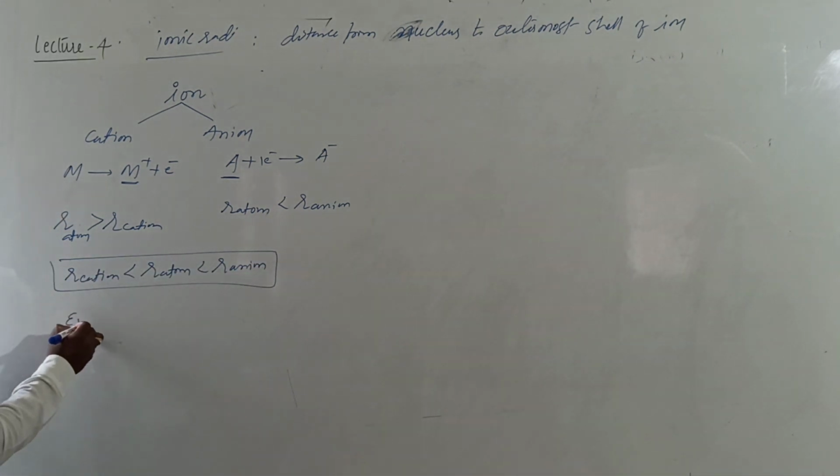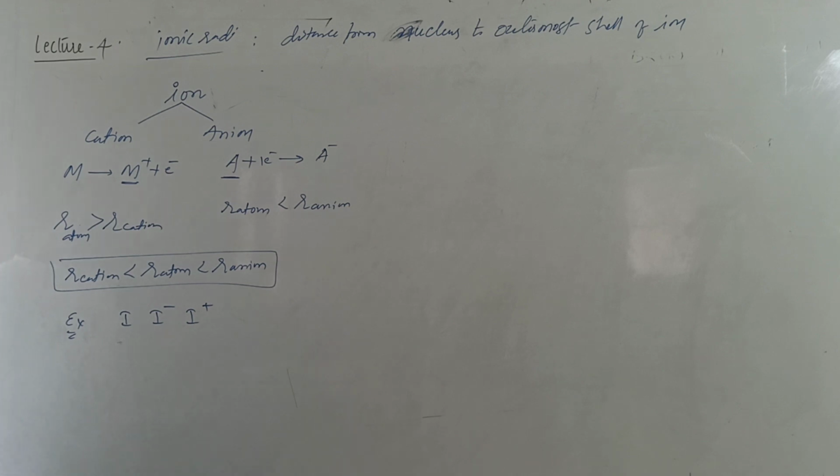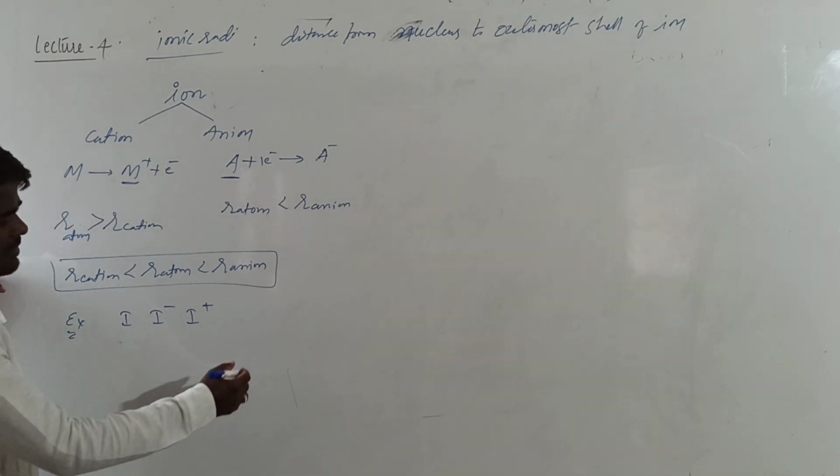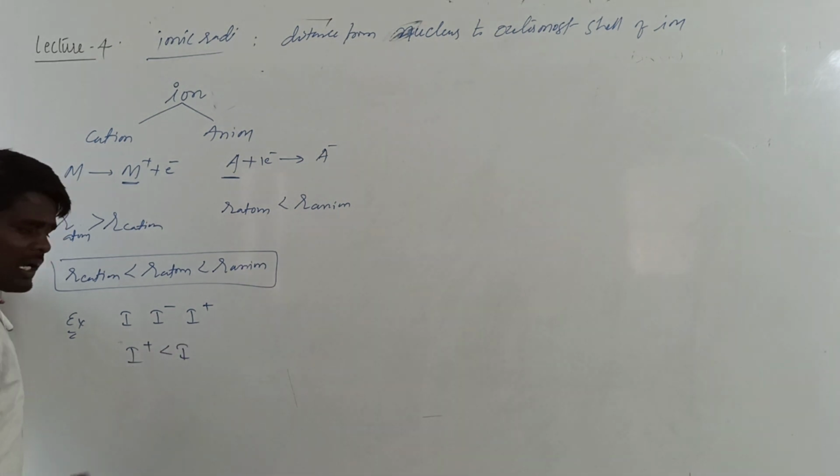For example, if I give I minus, I plus, what will be the increasing or decreasing order? As we know, always positively charged particle will be smaller than neutral atom, followed by negatively charged.